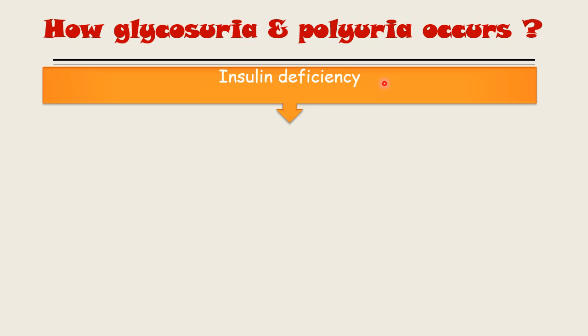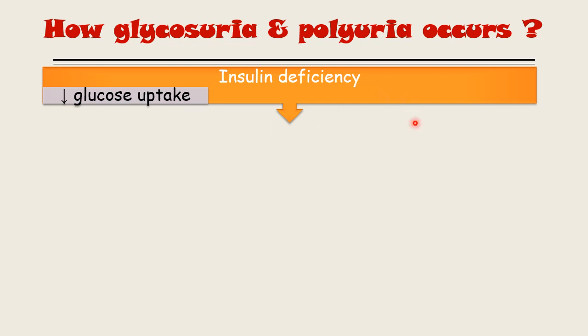Now how does this increased blood glucose level occur in insulin deficiency? So first action of the insulin is that it increases the uptake of the glucose inside the cell. So in deficiency of the insulin, there is decreased glucose uptake inside the cell. So no more glucose will enter inside the cell from the circulation.